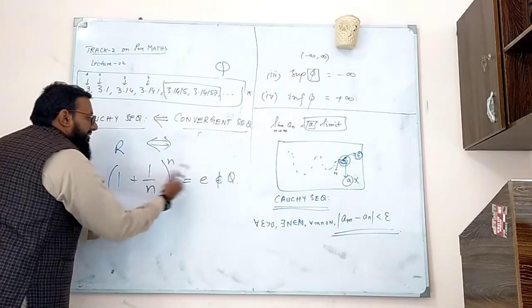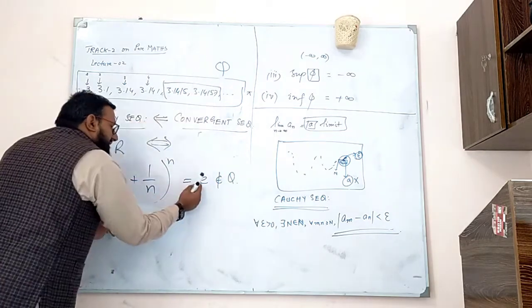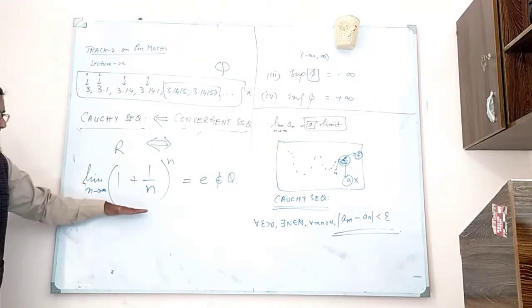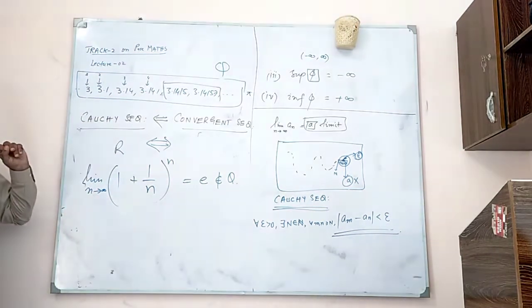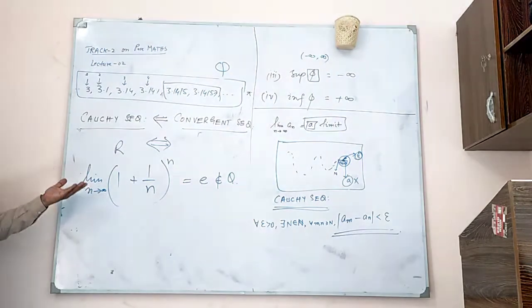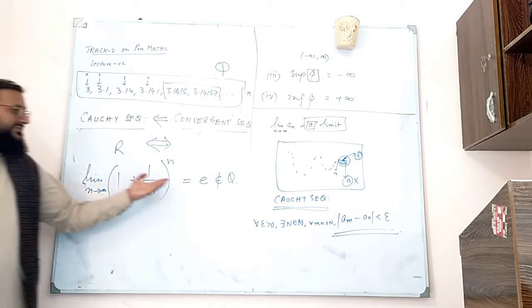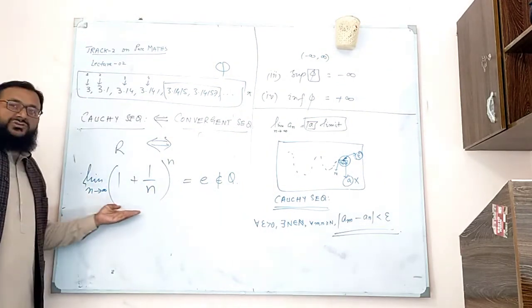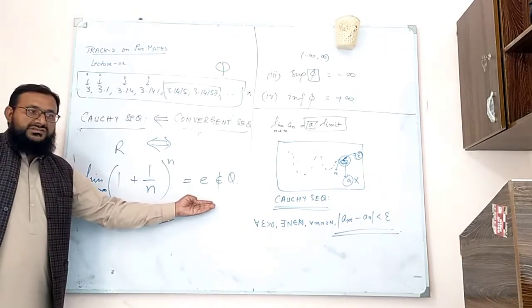So you have this sequence, which is a Cauchy sequence. It converges to something that is e, but it does not converge in Q, it converges in R. It is not convergent in Q, but it is convergent in R. When you talk about convergence, you always ask the question: what is the limit? The limit is e. Does it lie in Q? No, it does not lie in Q. So you say that this sequence is not convergent in Q, but it is convergent in R.